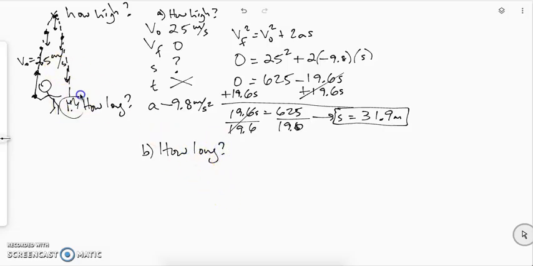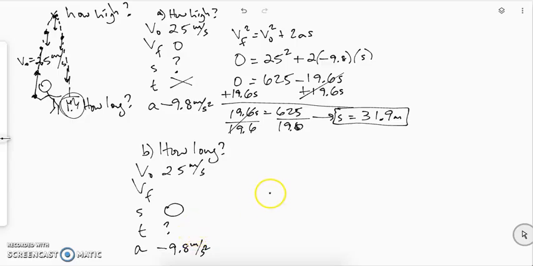We're now asking about a different part on the flight path. So we will need a new kinematic variable list. We will still use 9.8 meters per second squared because gravity is not going to change over any of that flight. It started at 25 meters per second, and now we care about when it reaches back the same level from which it was launched. So now s is going to be 0. And this time the question is, how long did that take? So since this time we don't care about the final velocity, we can use the no VF equation, and we can plug in the numbers that we have.